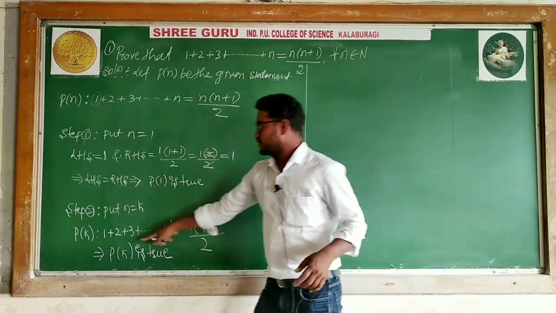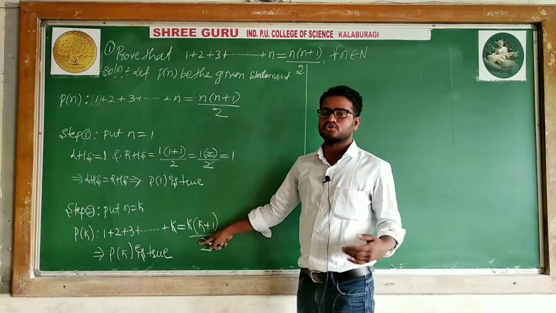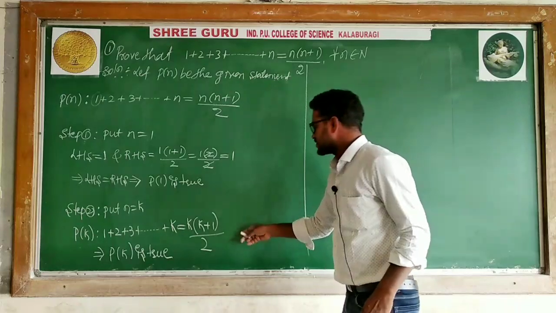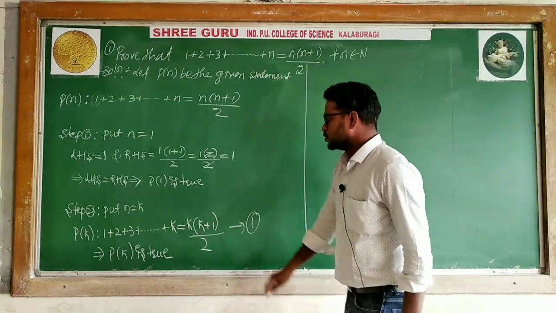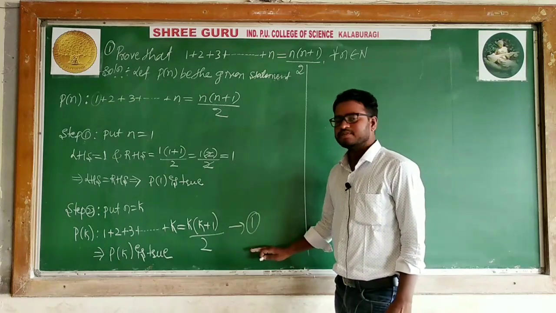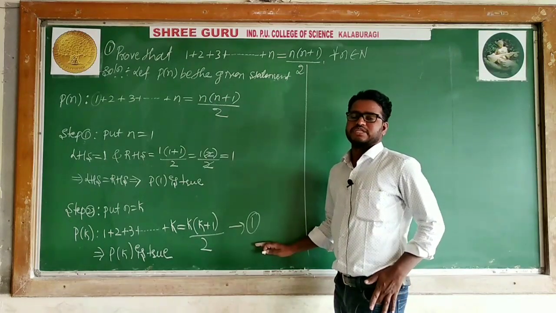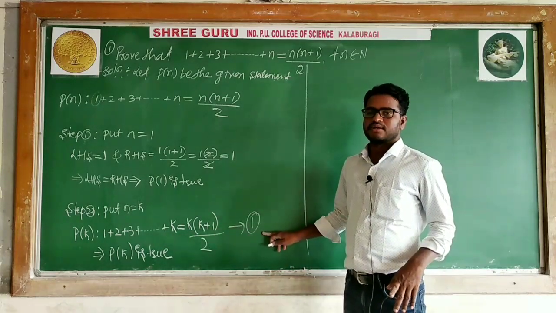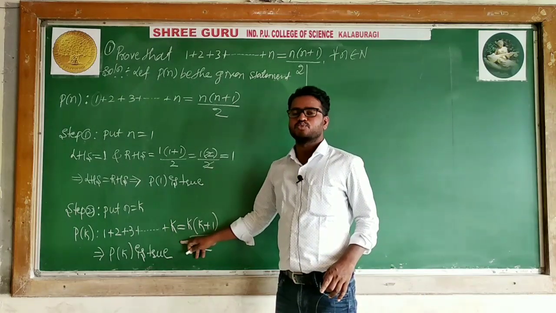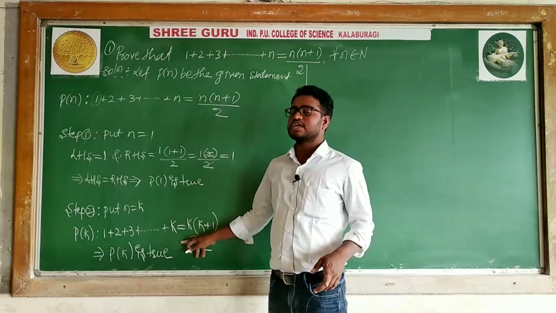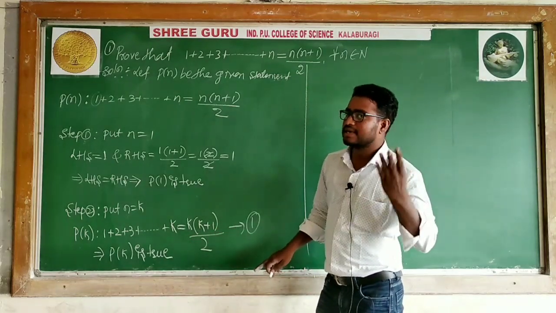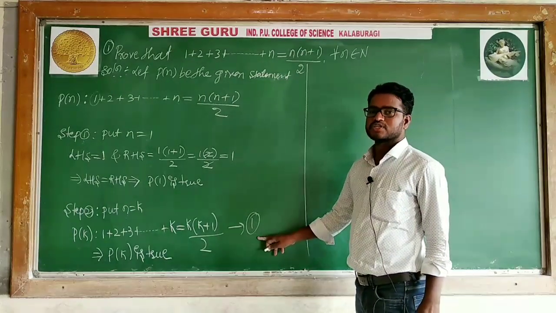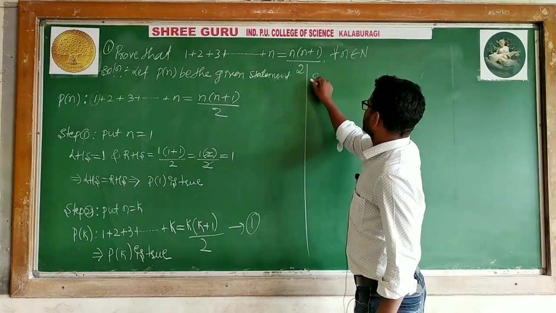Keep in mind, when we have proved it for k terms, if you want to prove it for k plus 1 terms, you have to add to this equation. I will call it equation 1. Using this second step, with the help of this equation, I will prove step 3. If you want to prove step 3, I will always use this equation 1. So if it has k terms, I need to prove it for k plus 1 terms, because k plus 1 is one more than k, the next consecutive term of k. Using this, I will prove k plus 1. I will say here step 3.